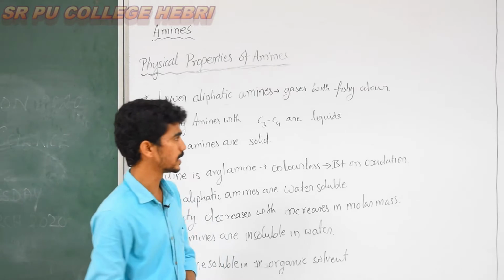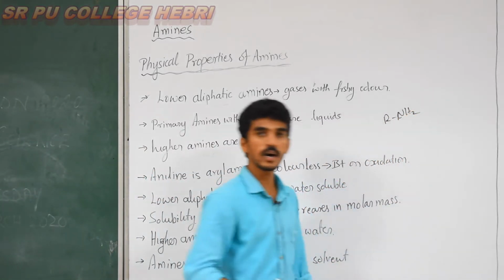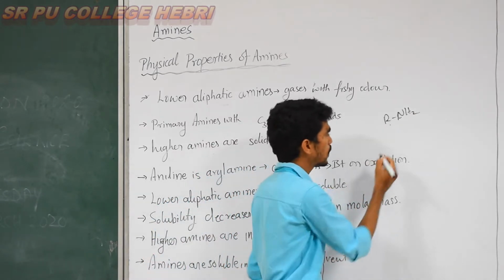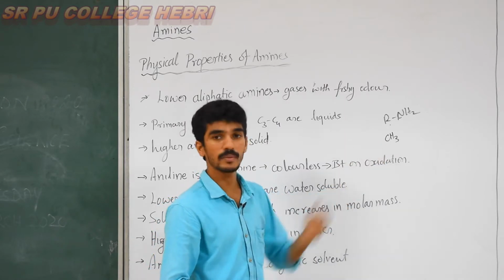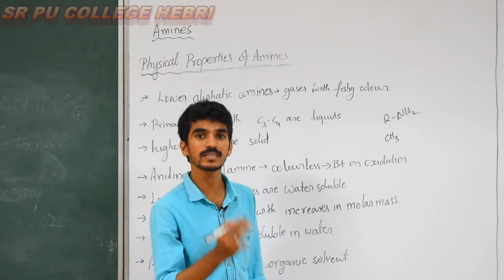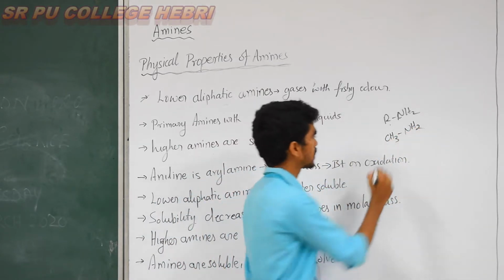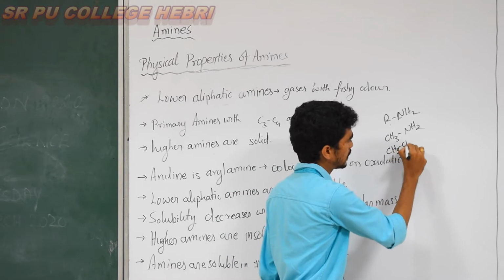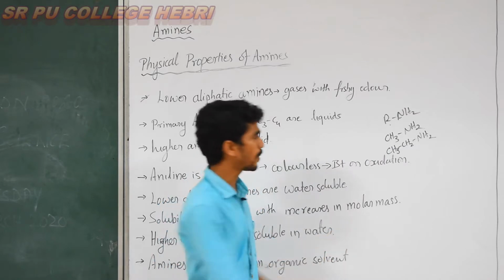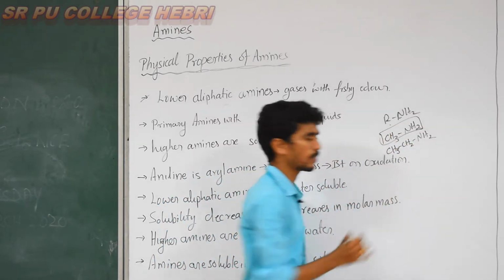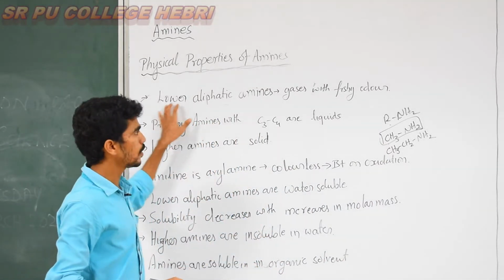So lower amines, for example RNH2 is an amine. Lower amine means it depends on the carbon number. If carbon number 1 is present, it is a lower amine. Carbon number 2, here NH2. One more example, CH3CH2NH2. Out of these two, which is a lower amine? CH3NH2 is a lower amine because the number of carbon is less. So here also, lower aliphatic amine.